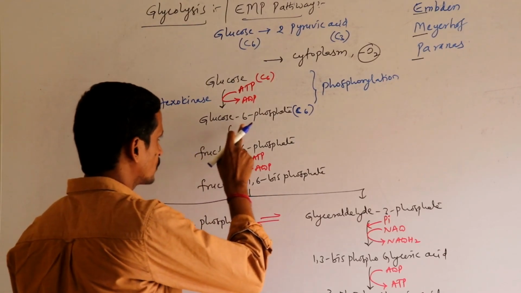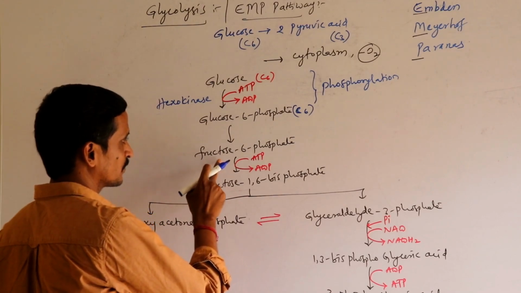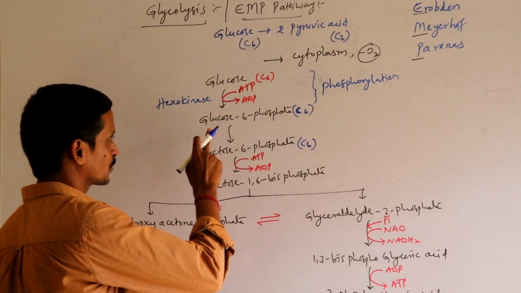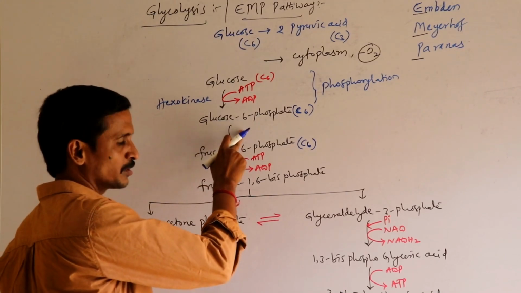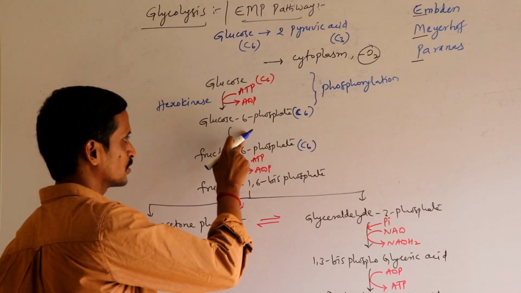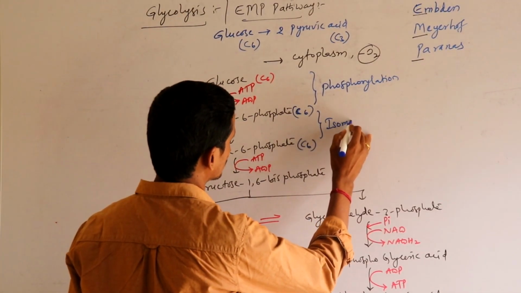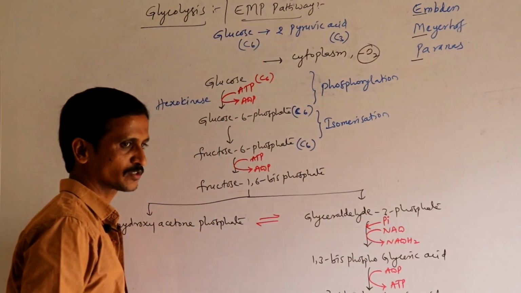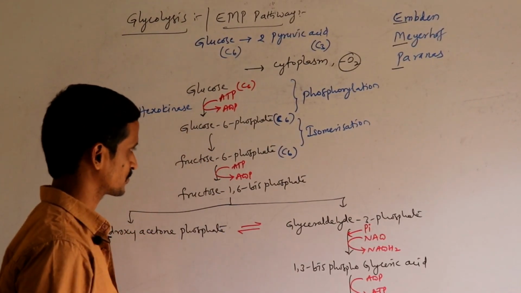Now glucose 6-phosphate, due to the enzymatic action, is converted into fructose 6-phosphate. Number of carbons remain similar. Glucose and fructose both are isomers. There is no energy production, there is no energy consumption. That's why this step is called isomerization.